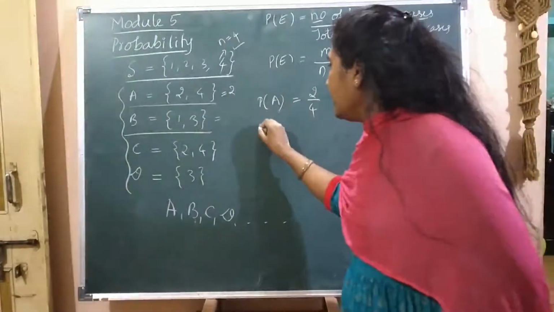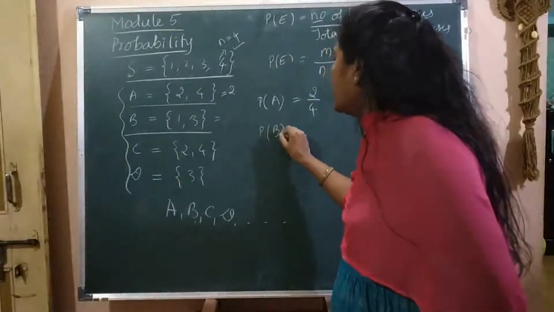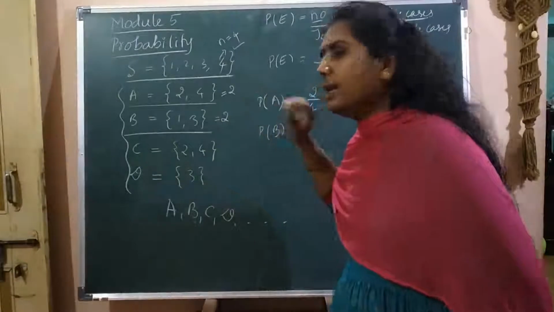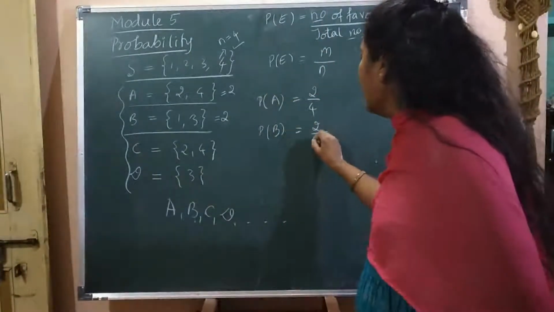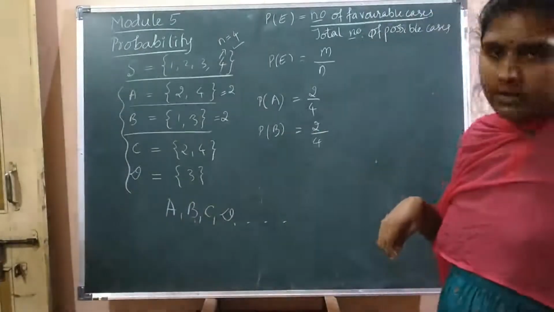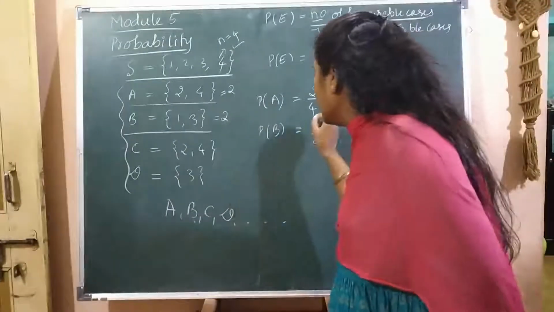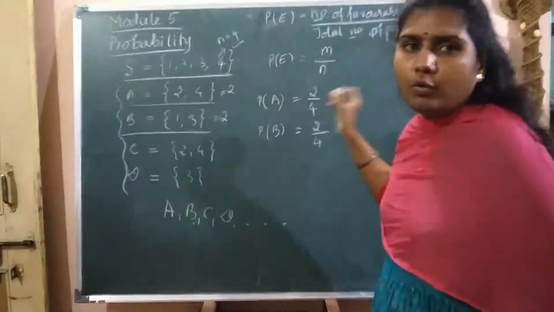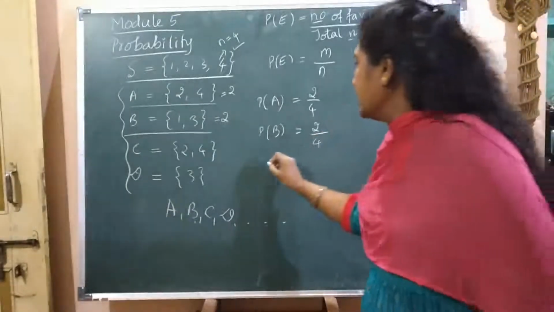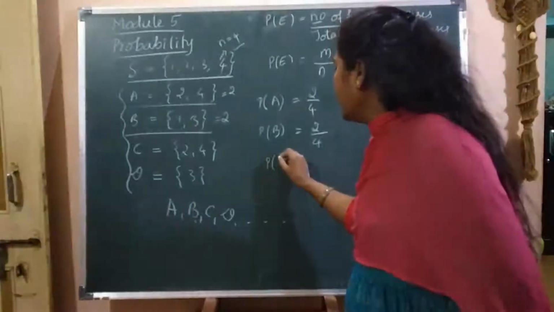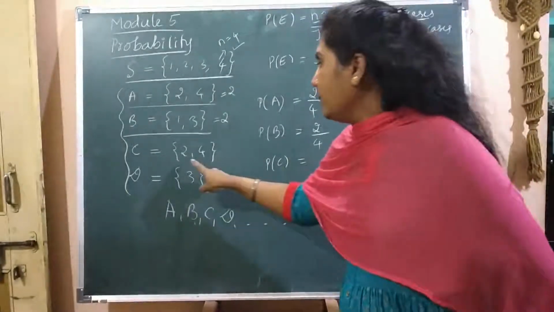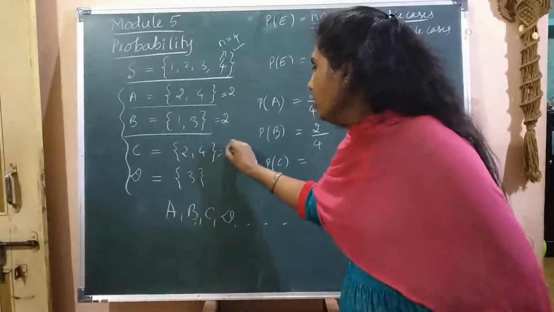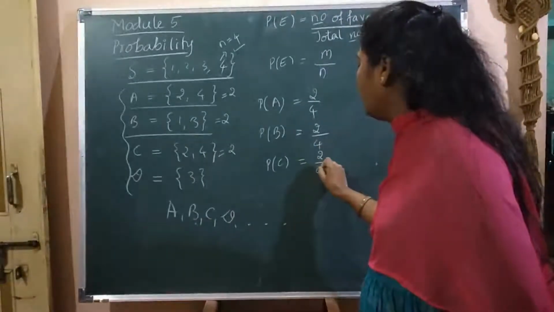Similarly, the probability of getting odd numbers. Odd numbers also, 2 are there, and the total number of possible cases is 4. So 2 by 4 is the probability of getting odd numbers. Similarly, the probability of getting multiples of 2: 2 and 4, again two numbers out of 4.